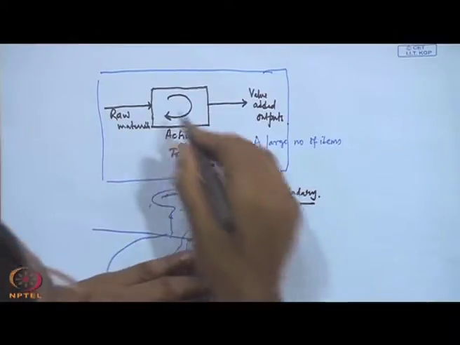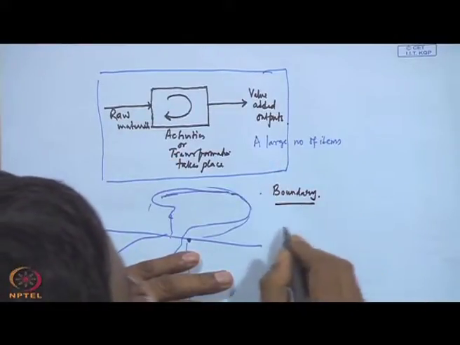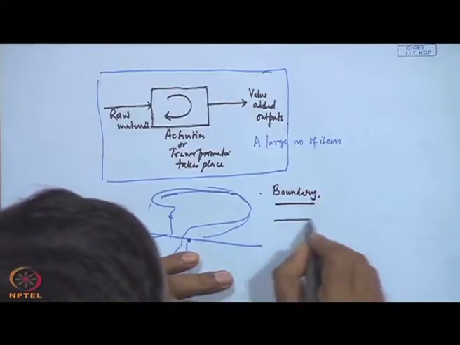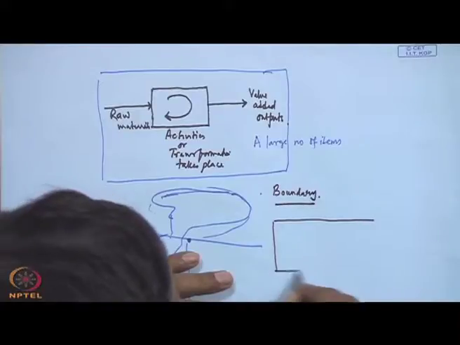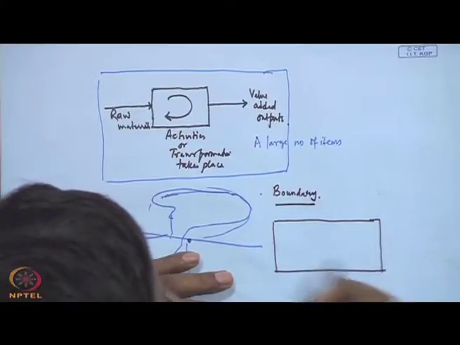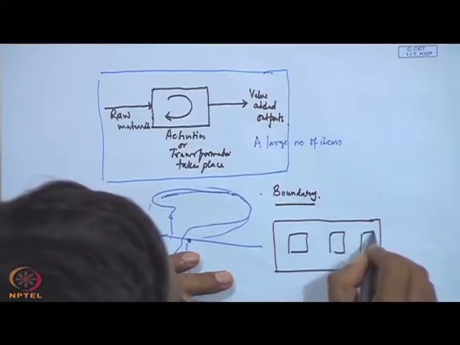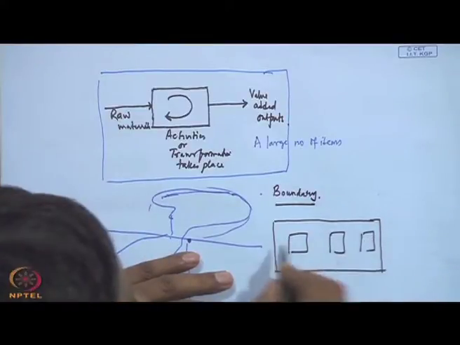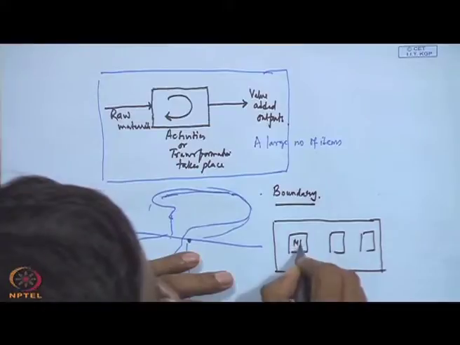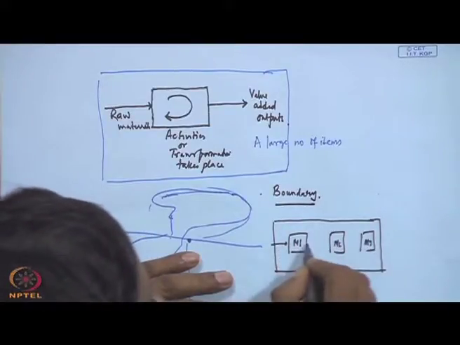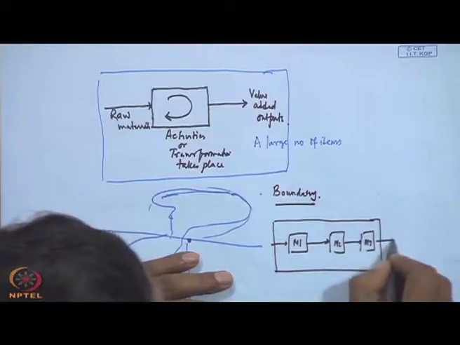Boundary in the sense, if you come back again to the manufacturing scenario, the total production system may be composed of several subsystems, for example machine 1, machine 2 and machine 3, and they are doing different operations.